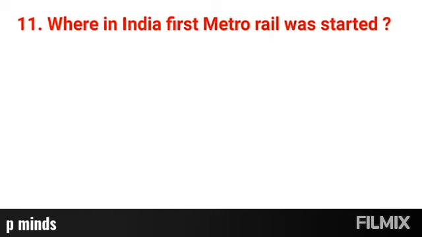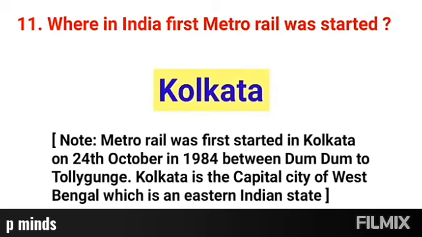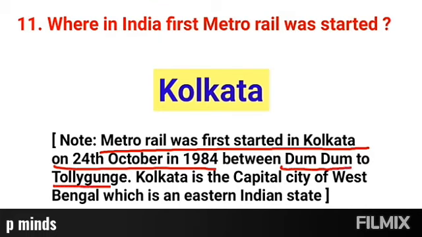Question number 11. Where in India was the first metro rail started? It's very important for competitive exams. Right answer, Kolkata. Metro rail was first started in Kolkata on 24th October in 1984 between Dumdum and Tollygunge. Kolkata is the capital city of West Bengal, which is an eastern Indian state.